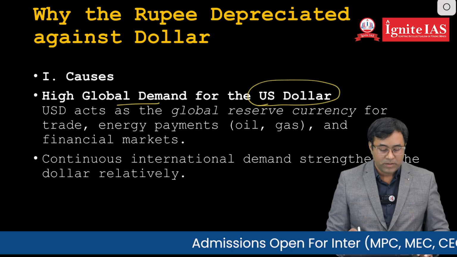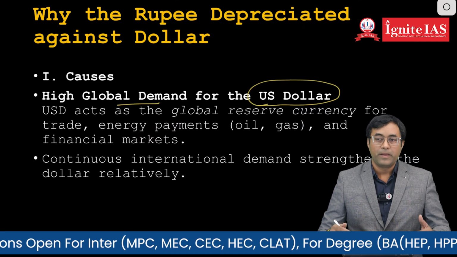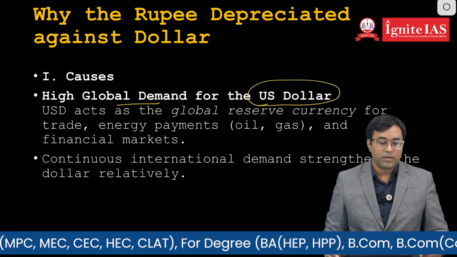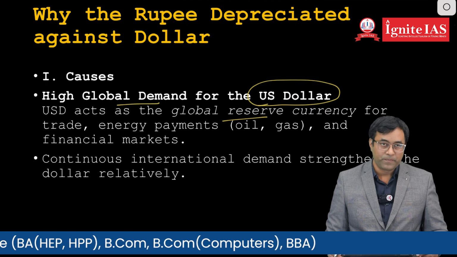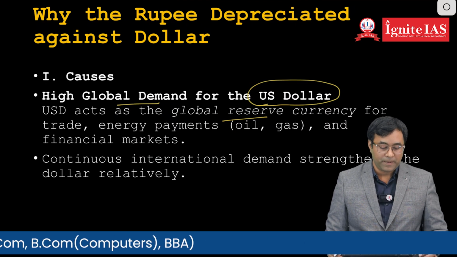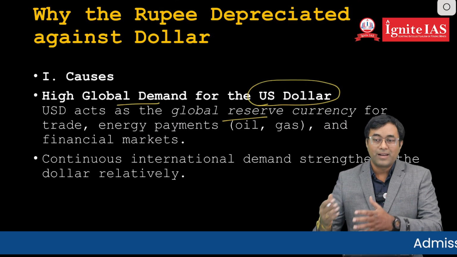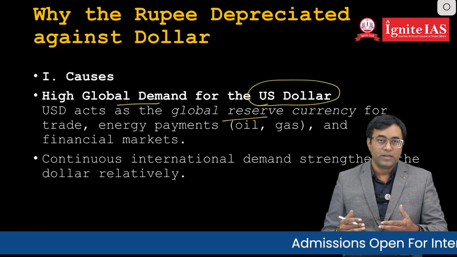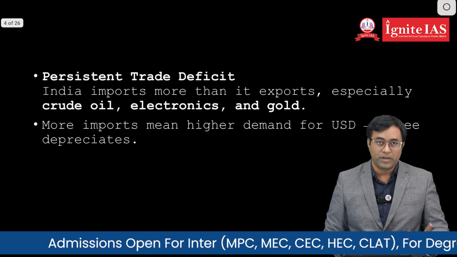Many countries are importing goods and they pay in dollars, because the dollar is considered the global reserve currency, which is used for external trade. Most countries are asking for the dollar, and the other countries' currencies will be depreciated. And recently, the Indian rupee has depreciated to its lowest level.